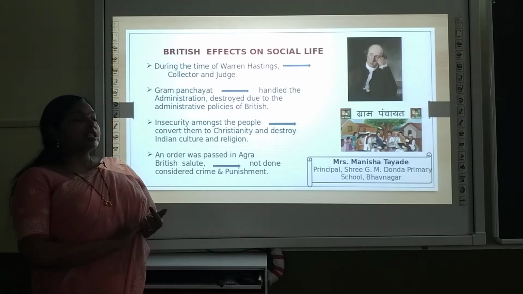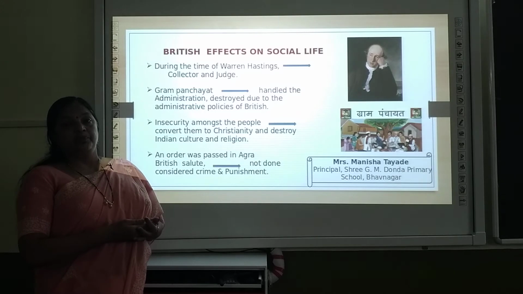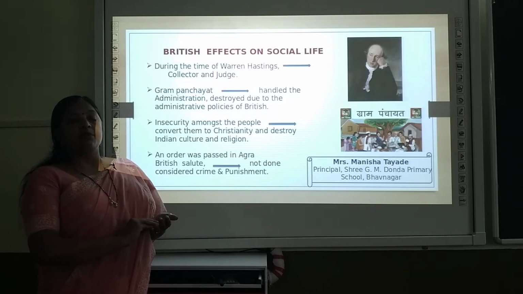There was also insecurity amongst the people that the Britishers were converting the Indians to Christianity. They were offering bribes to Indians: if you join the British army or British services, then we will give you certain income.